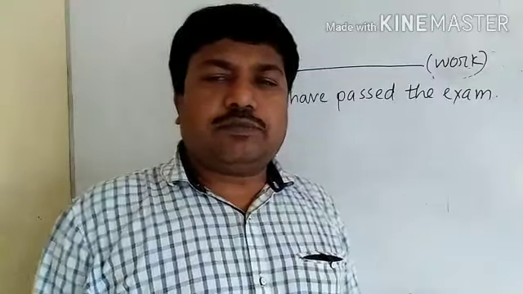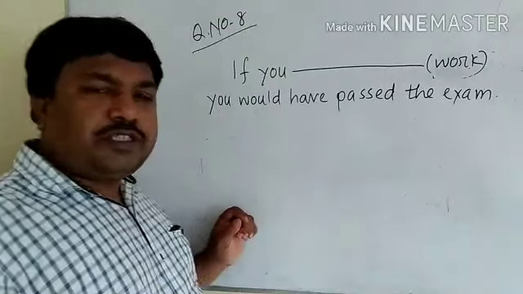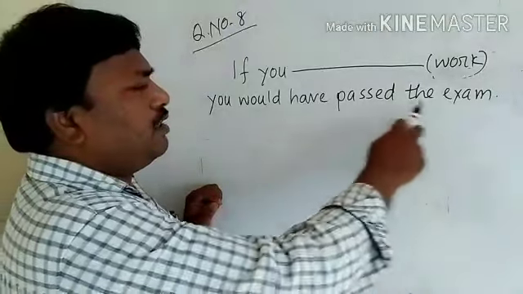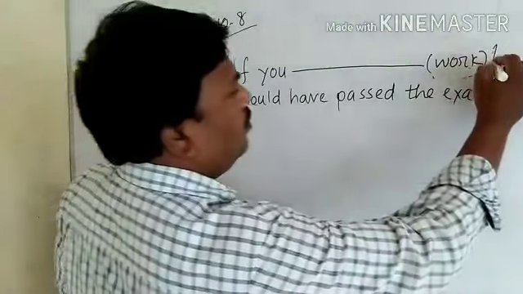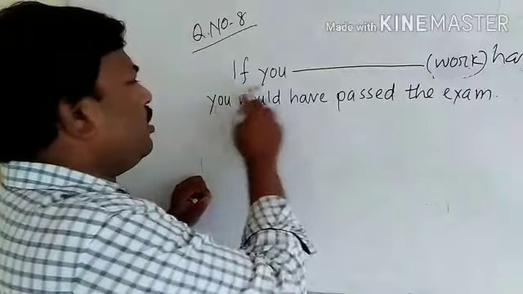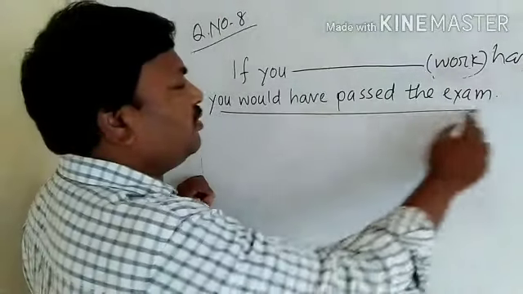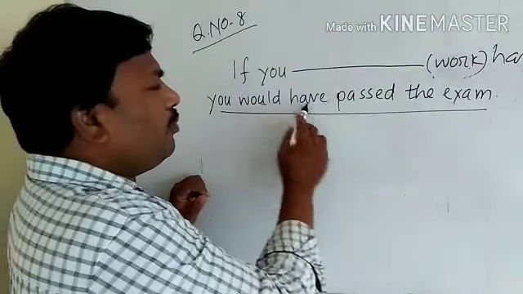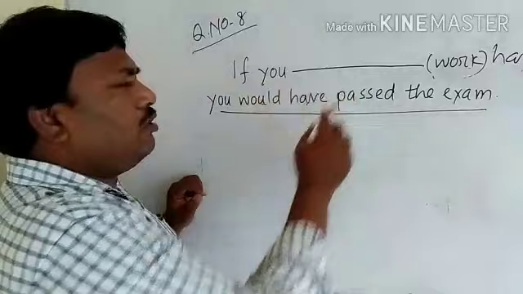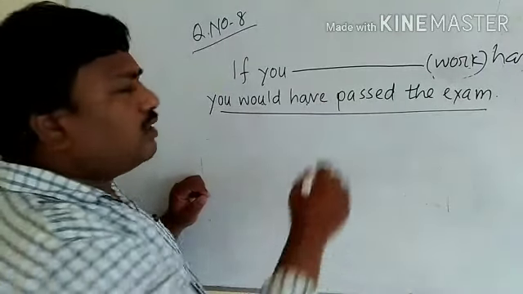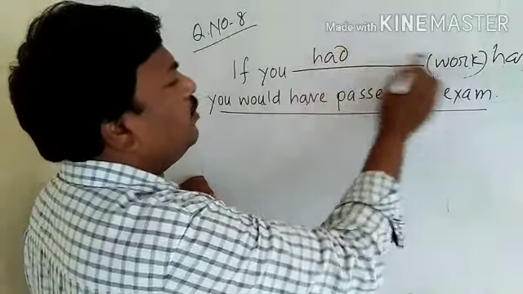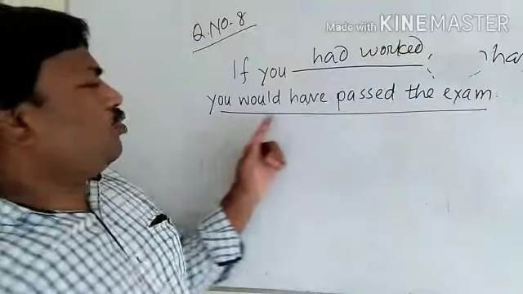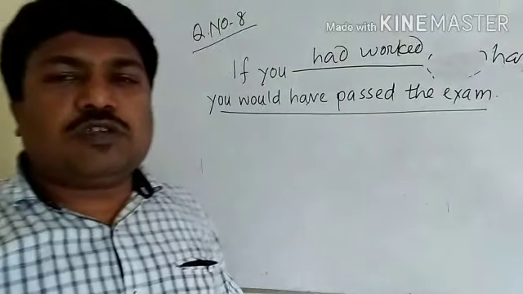Let's take another example. Question number 8. If you dash work, you would have passed the examination. In this question, the main clause is given, and the if clause is asked. In the main clause, would have plus V3 is there. So in the if clause we have to use had plus V3. So the answer is: if you had worked hard, you would have passed the examination. We got the answer.